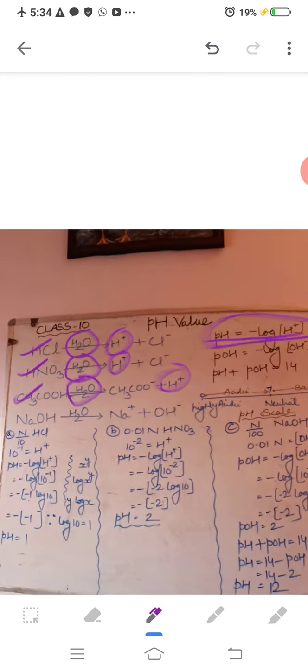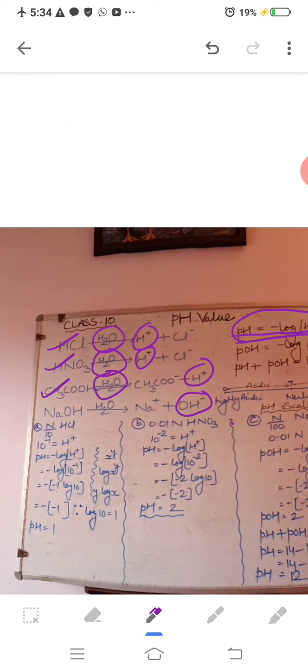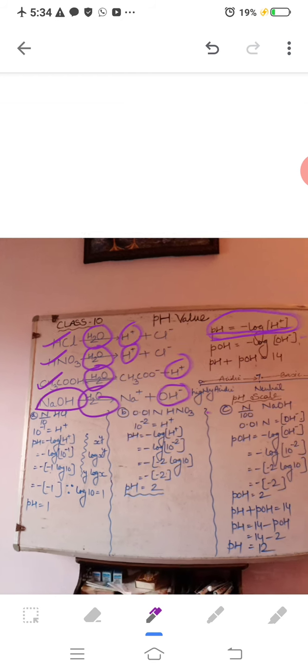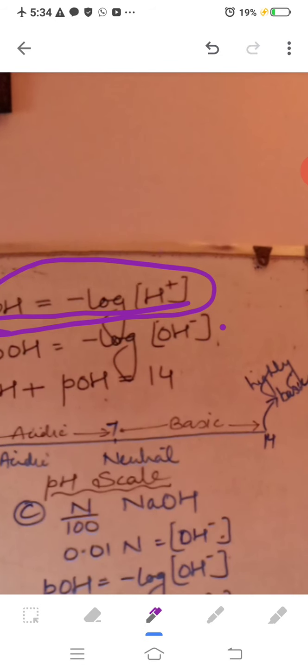Same is for the base. A base will be giving OH minus ion, like here you can see NaOH, a base which, when dissolved in water, is giving OH minus ion. So the concentration of OH minus, if you take the negative log of that, you will get the pOH value. So pH and pOH value is the negative log of the released H plus ion concentration or the negative log of the released OH minus concentration. Now pH plus pOH is equal to 14.